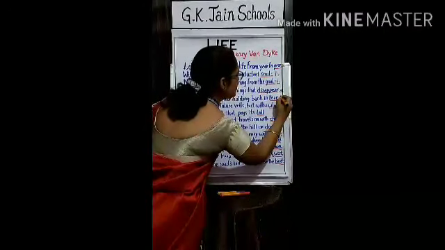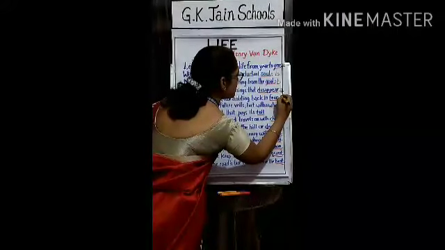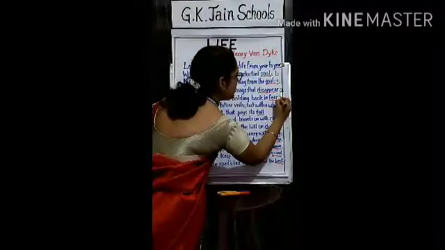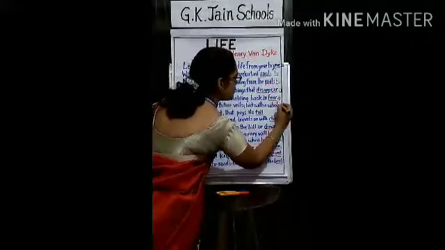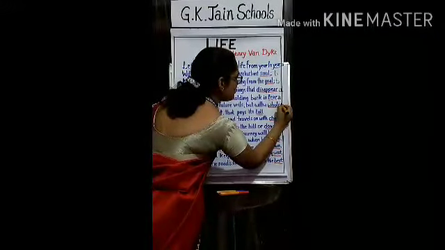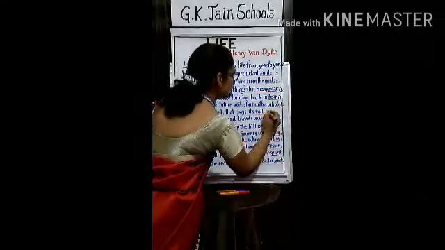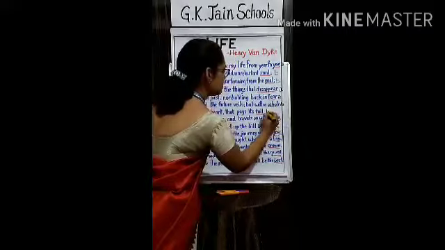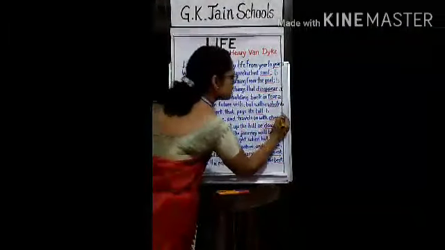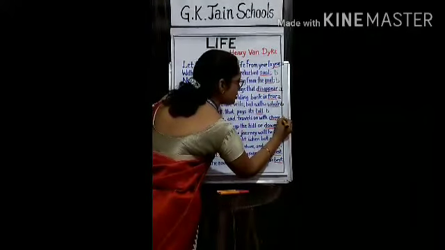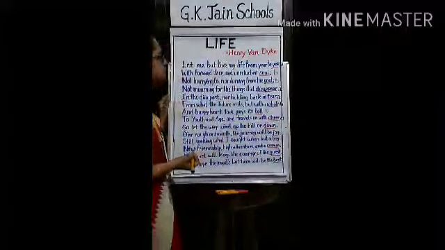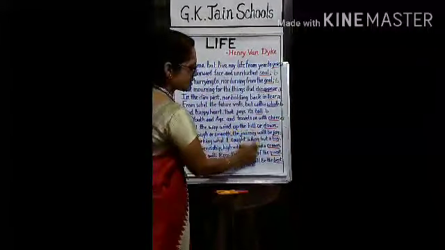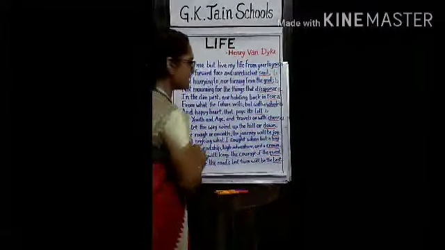This is again A. This is B. This is again the rhyming scheme, B. And the last is A. For the next 6 lines, let's identify the rhyming scheme.